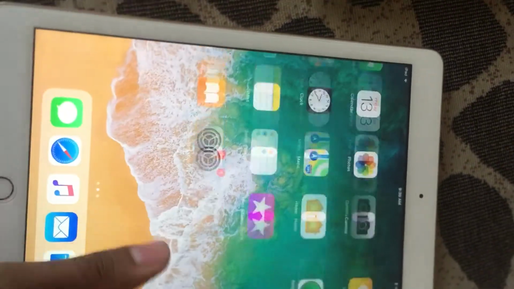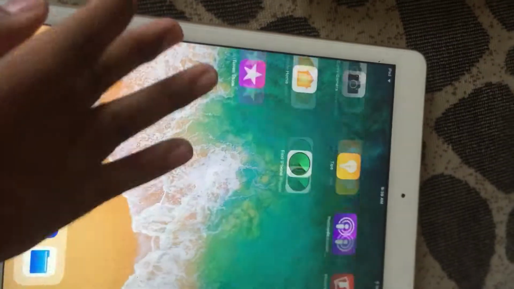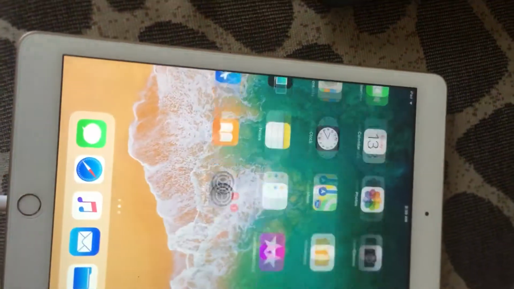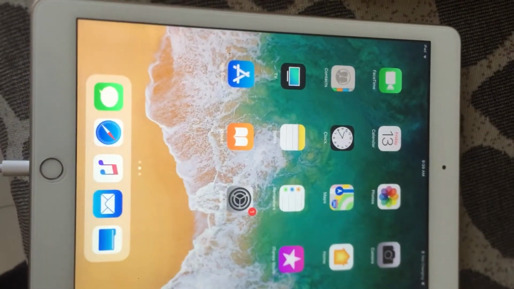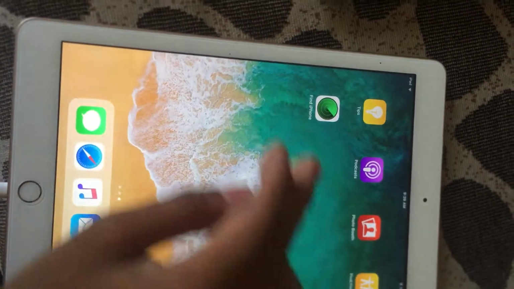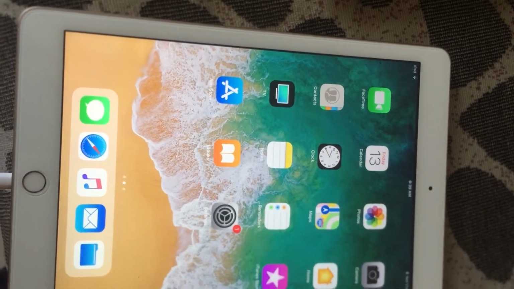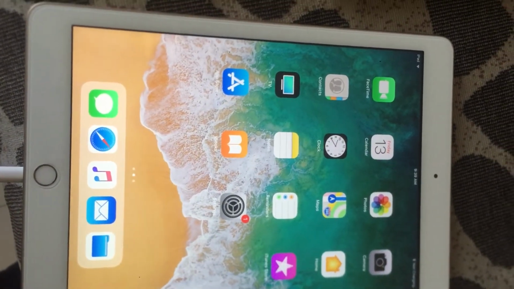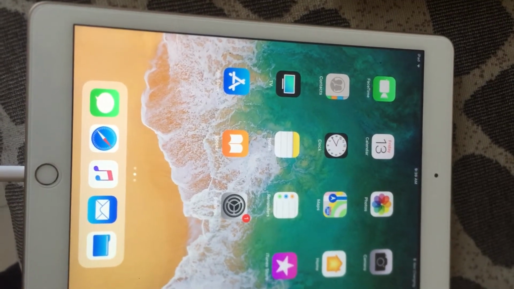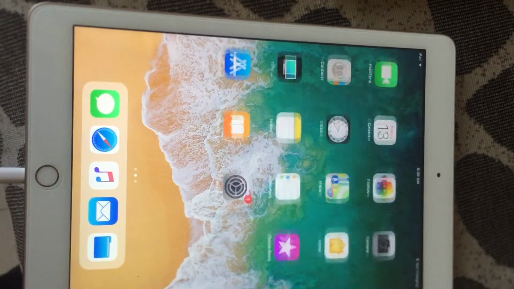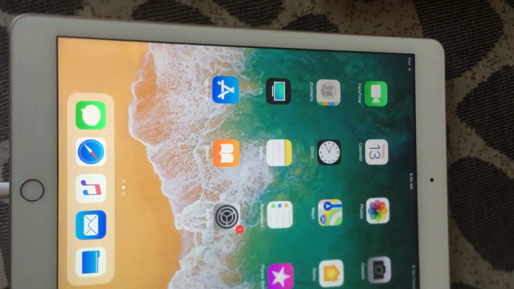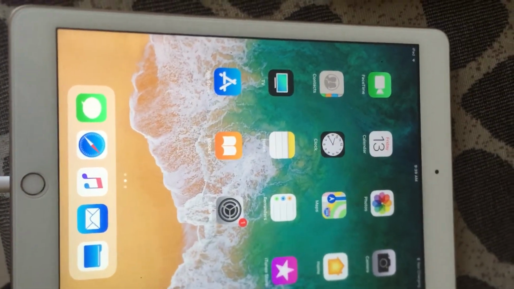So you are into your new iPad with factory settings. So guys, that way you can fix your disabled iPhone or iPad or iPod, any Apple devices. It's the same way you can do it on another model. So guys, we are in the new iPad. You can do the same in the